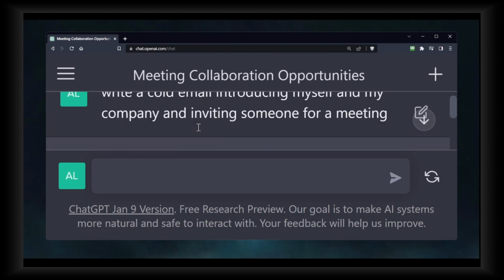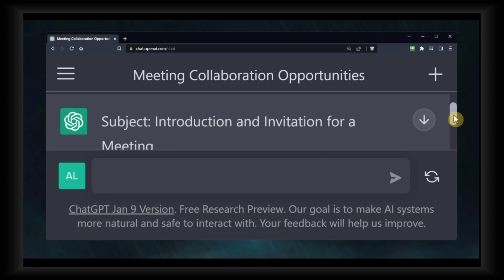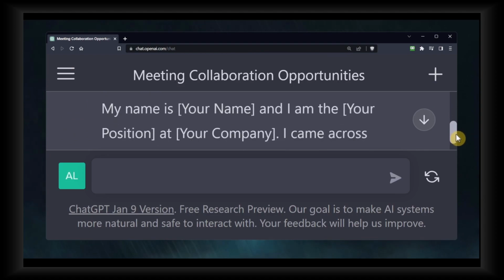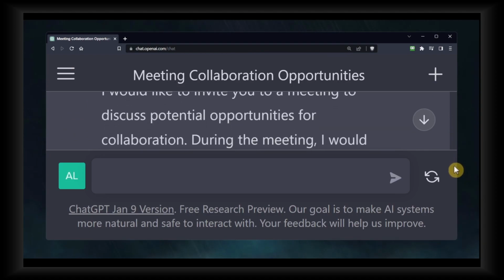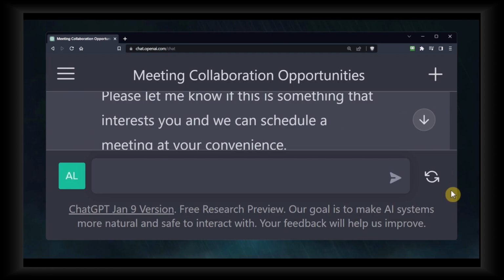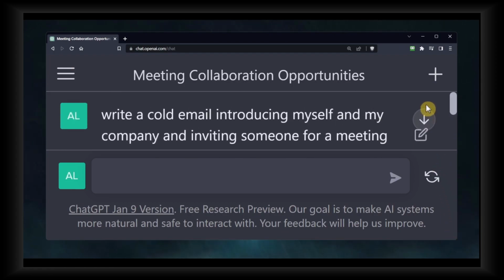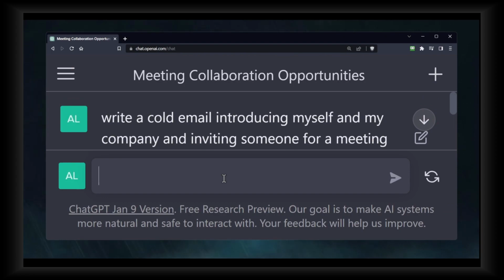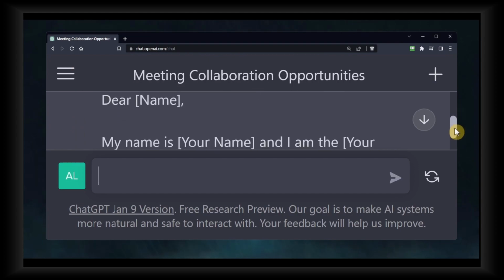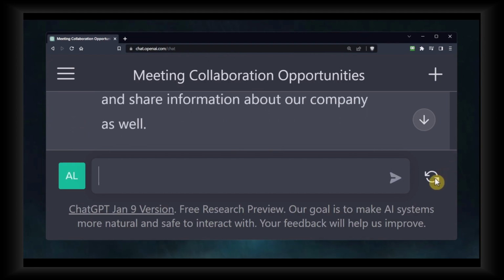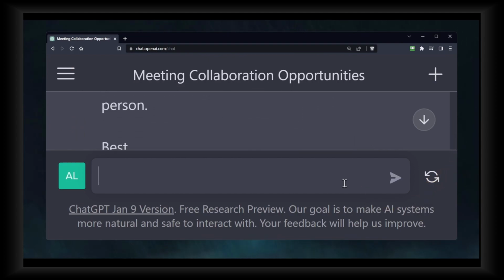You can also write. Here we have the email subject, introducing inviting meeting. Dear, my name is, okay, your company, truly. As you can see here, please let me. Okay, this is the email. You can also write. I mean, that's fine. You just need to add in now the email, and yeah, that's pretty much it.